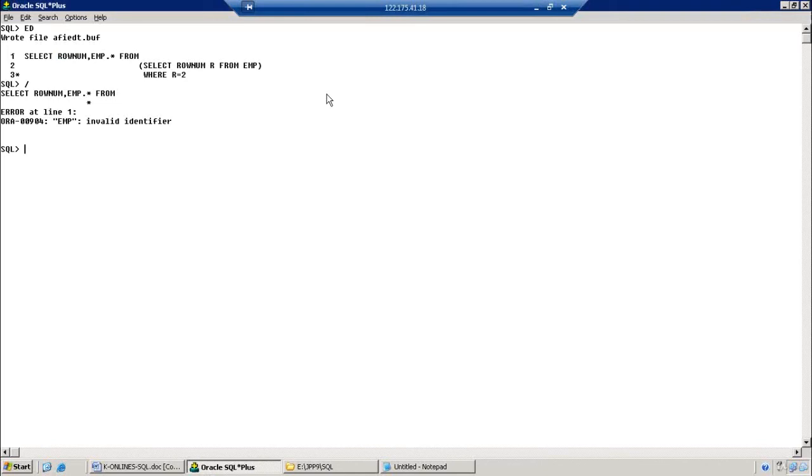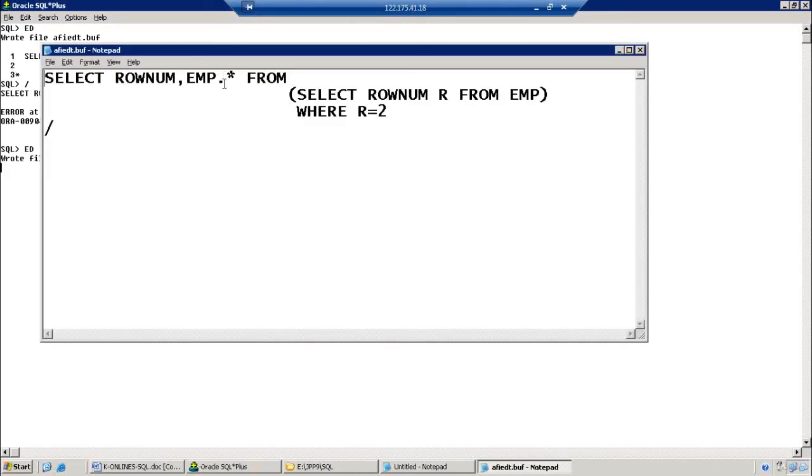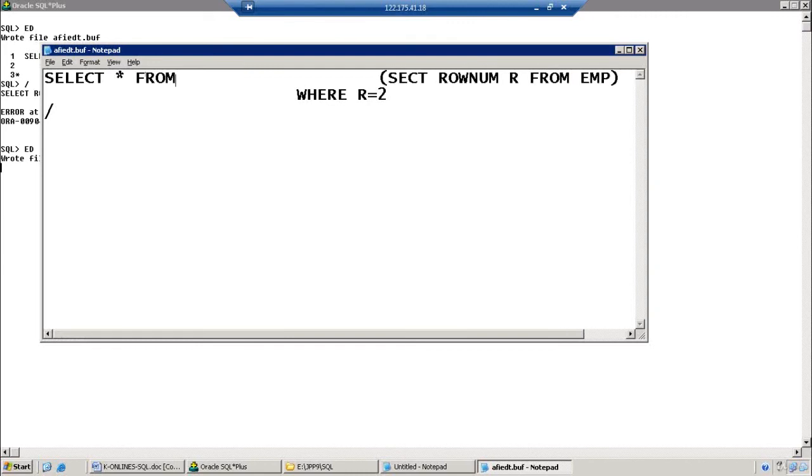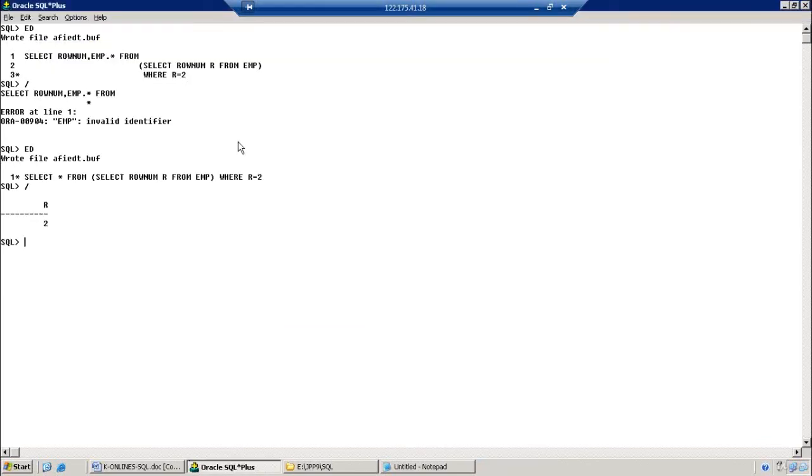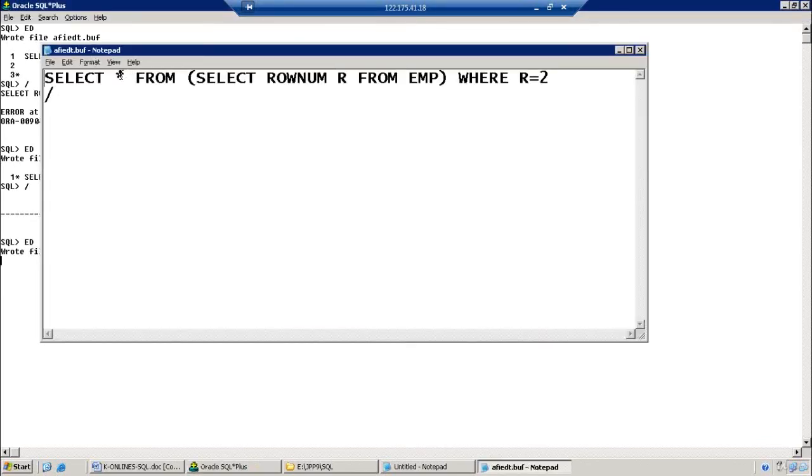SELECT P.* FROM the inline view. Now I want to see all the information.